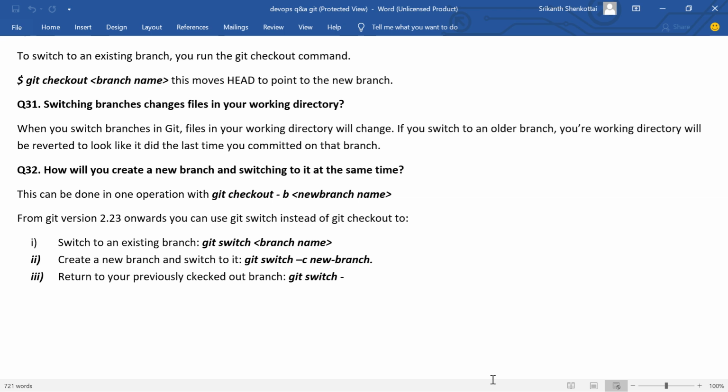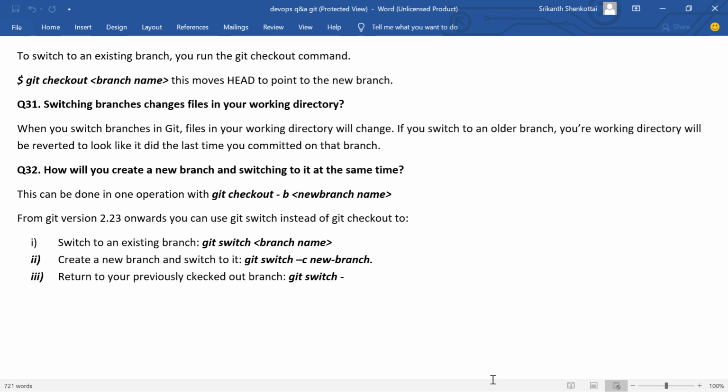Third point, return to your previously checked out branch. Git switch, just give a hyphen. It will go to the previous branch. These three points are implemented from Git version 2.23 onwards.